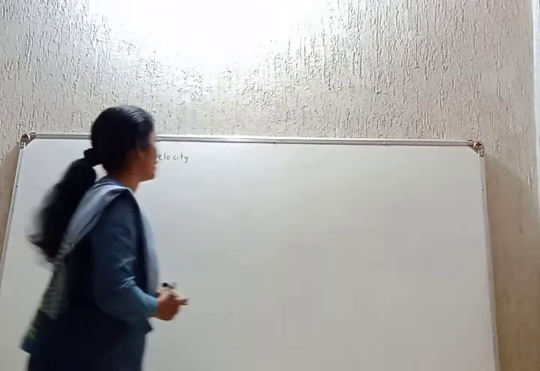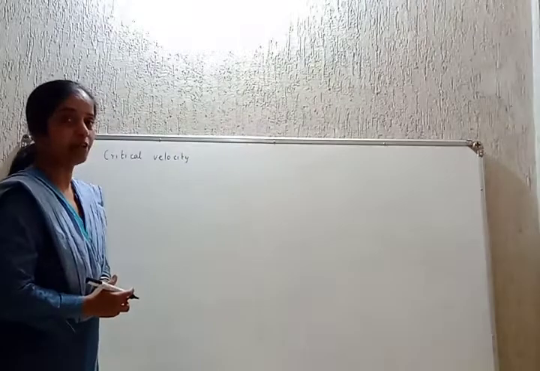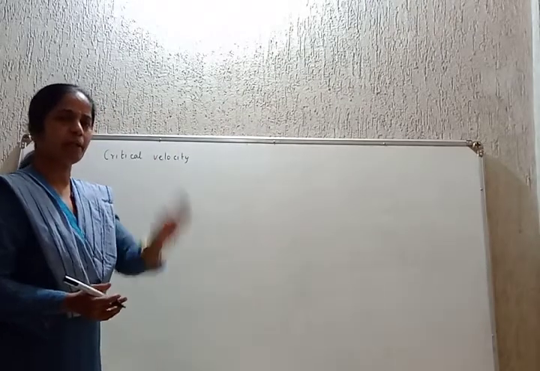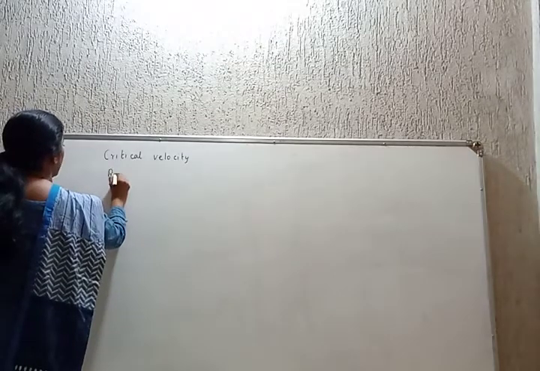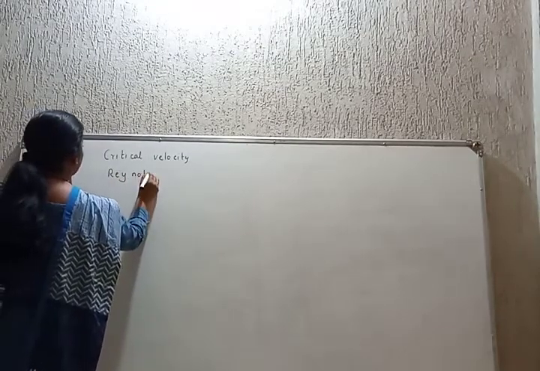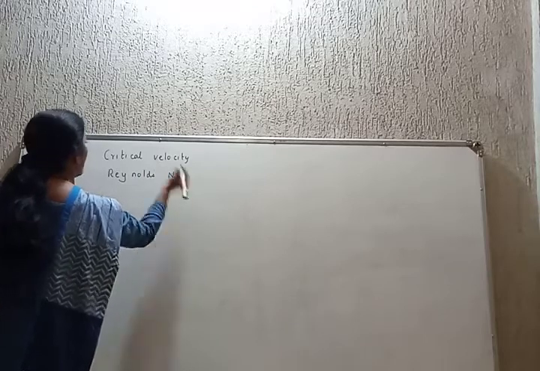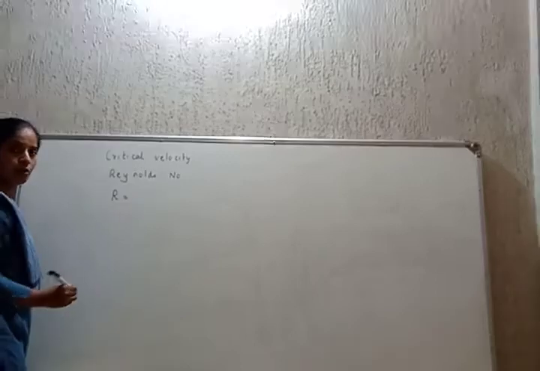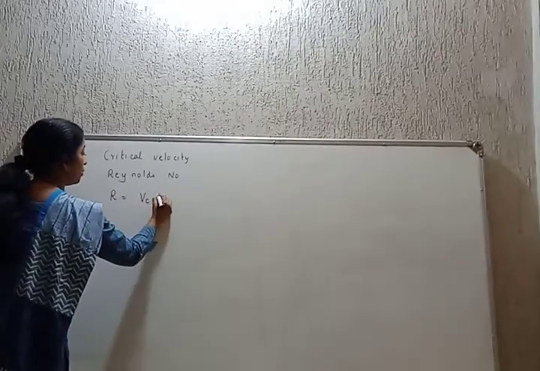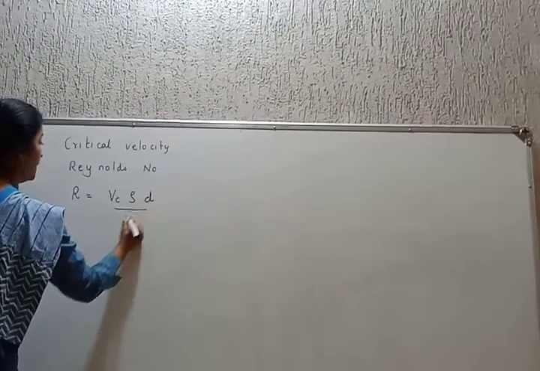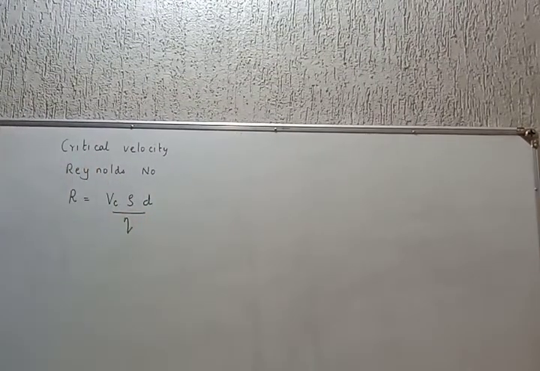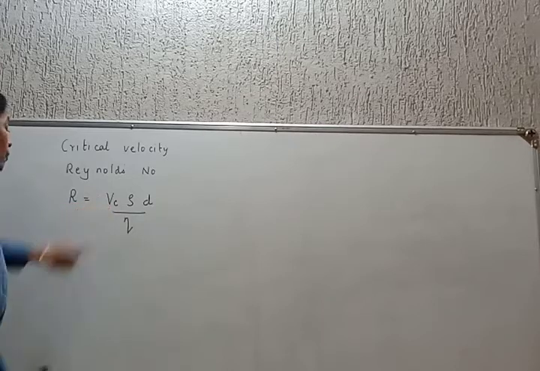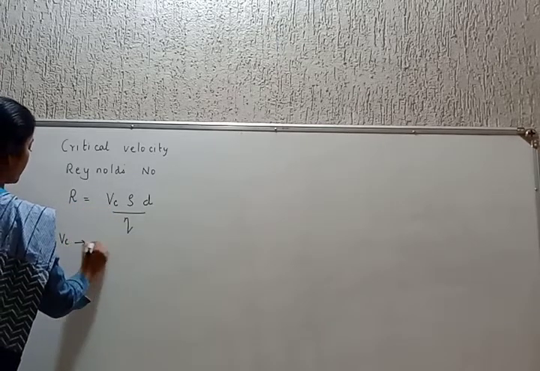Second point, students, related to critical velocity, we will discuss a typical number, and that number is called the Reynolds number. What is that Reynolds number? Reynolds number is denoted by the letter R, which is equal to Vc rho d divided by eta. Correct? So what is the Reynolds number formula? Vc rho d divided by eta. Now what is Vc? Vc is the critical velocity.